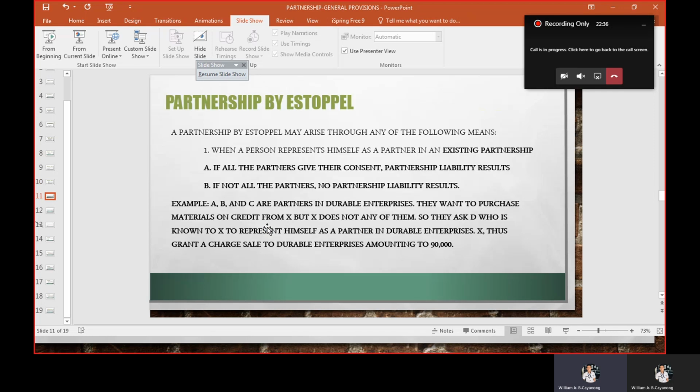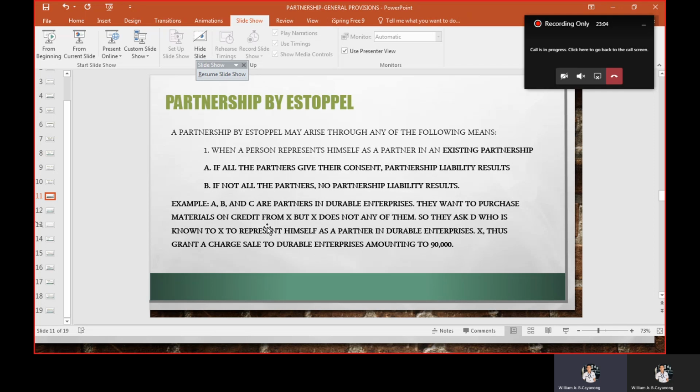We will go back again to partnership by estoppel. Ayan. When we say partnership by estoppel, it is one which in reality is not a partnership but is considered as one with respect to those who, by reason of their conduct or admission, are precluded from denying its existence. So, binasa ko yan kanina, right? So, a partnership by estoppel may arise through any of the following means. Okay, so first scenario.